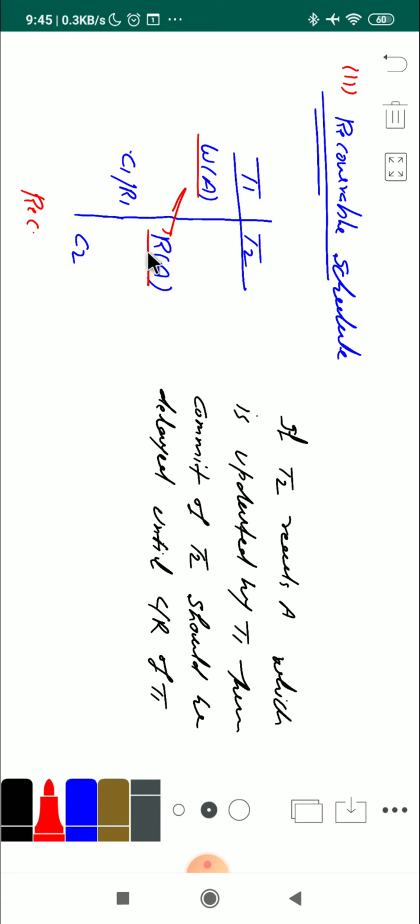So the commit of transaction T2 is delayed until the commit or rollback of transaction T1. Sorry, T1. This situation or this schedule is known as a recoverable schedule.